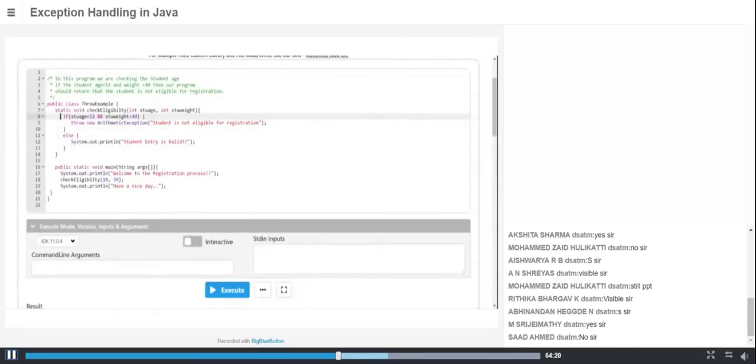We know the short-circuit behavior. If one condition fails and you have an and, then the other is also false, so the entire statement is false. Here itself it fails, so the entire thing is false. That's why it is going to throw an error message, which is an exception of type ArithmeticException. What it means is the student is not eligible for registration. We'll see.